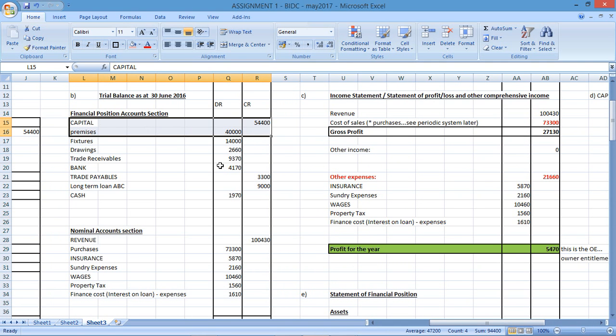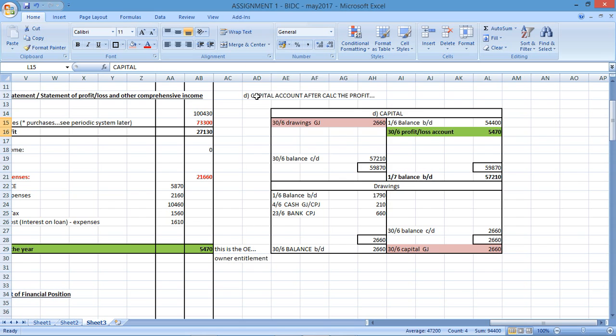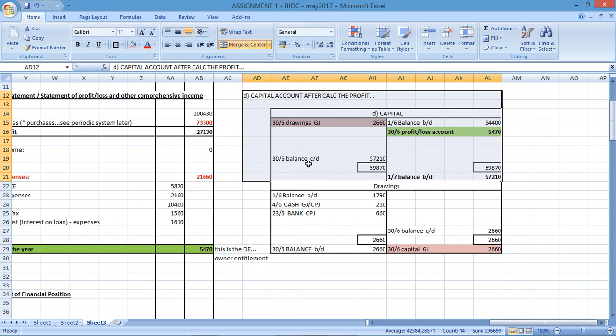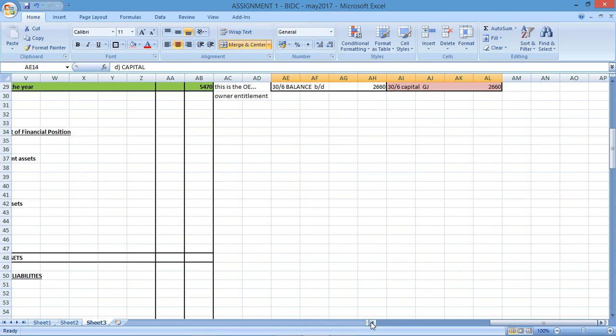Okay, remember capital, I've closed off. They didn't say, well, let's just say statement of financial position as at 30th of June. Right, so I'm going to assume that you've done A, B, C, and D, so you'd be actually looking at capital here, which is what you have after you've closed off the profits, because you're going to be closing off the profit to the owner, which is the capital.